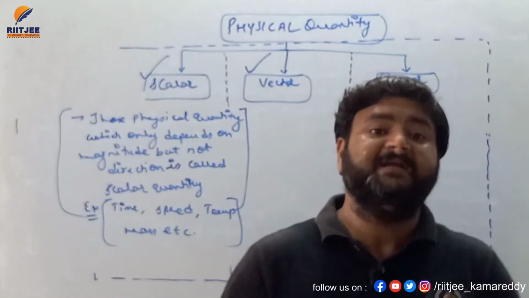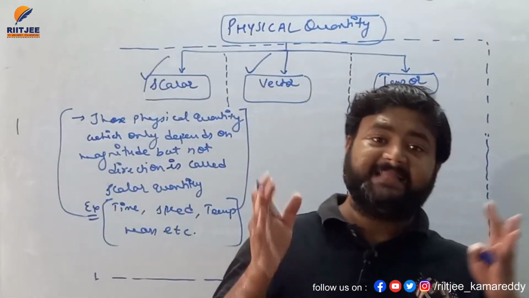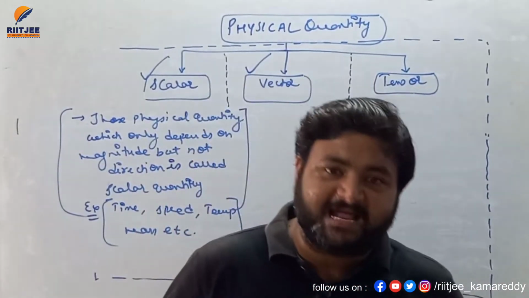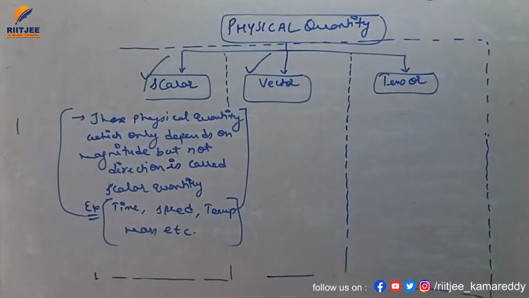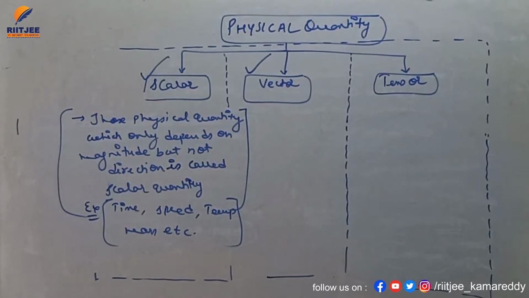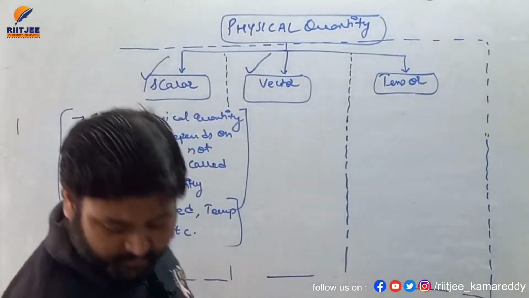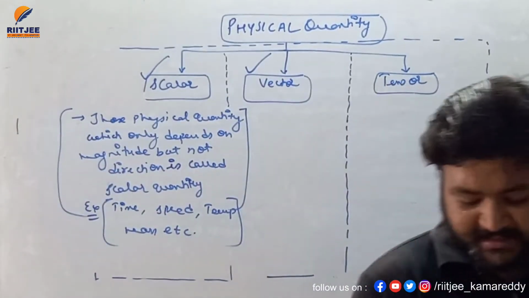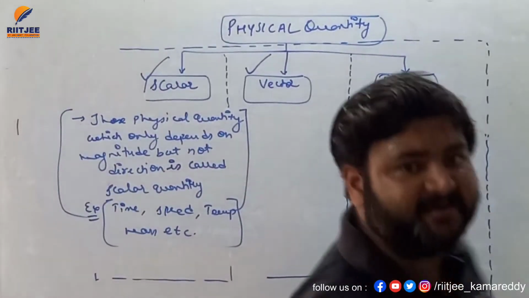So remember, my dear student, we only deal with physical quantity, that is those quantities which have to be calculated or measured, and we'll describe physical quantity in three types. First is your vector quantity, second is your scalar quantity, and third is your tensor quantity. We are talking about scalar quantity. So I'll write: those physical quantities which only depend on magnitude but not direction are called scalar quantity.